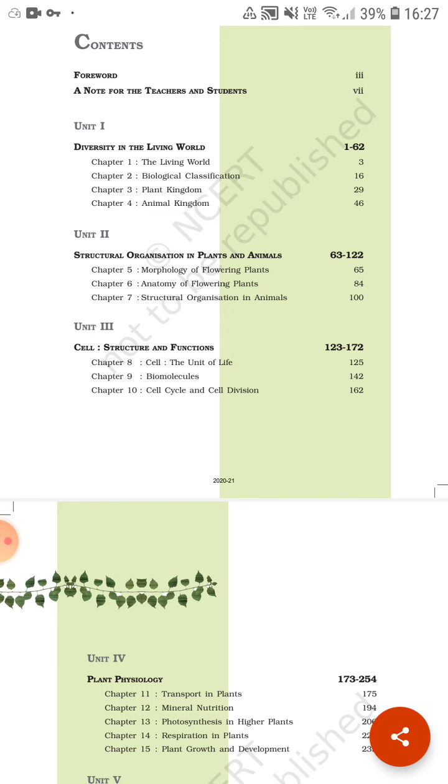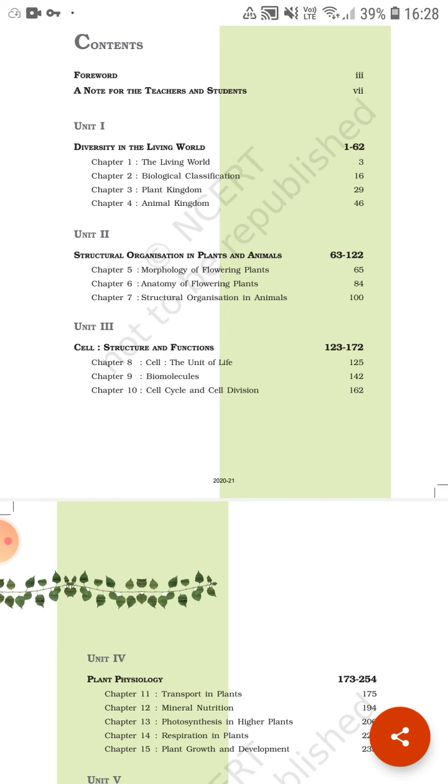The second unit is structural organization in plants and animals. In this unit we will learn about the various cells, tissues, and the structural, anatomical and morphological study of plants and animals. In chapter 5 we will study morphology.